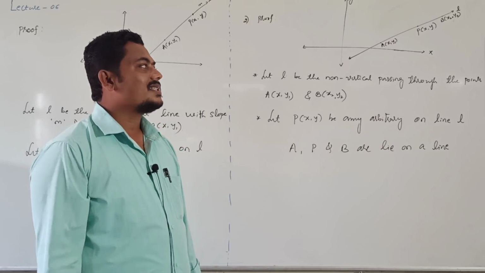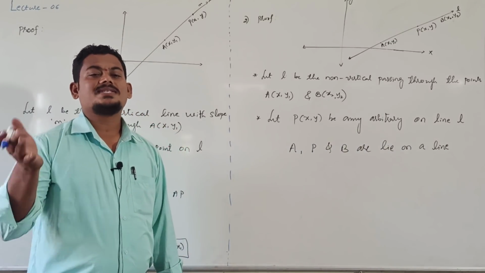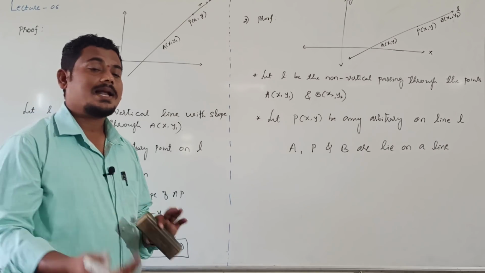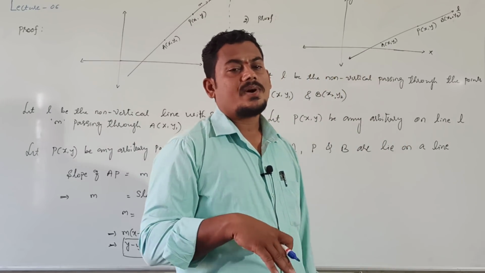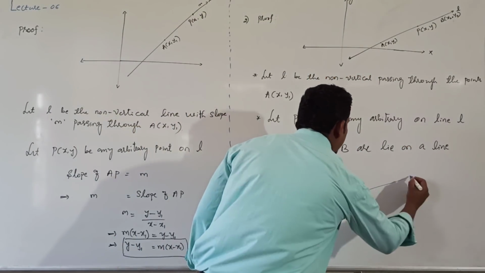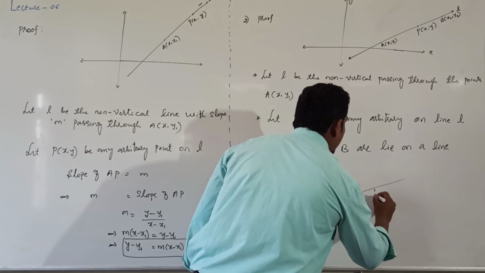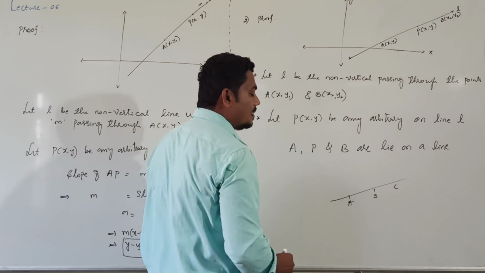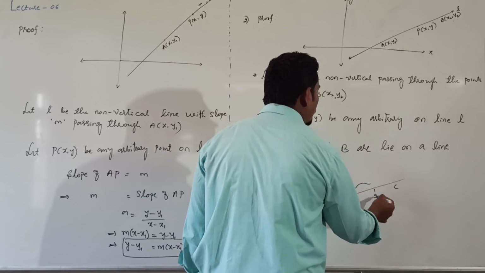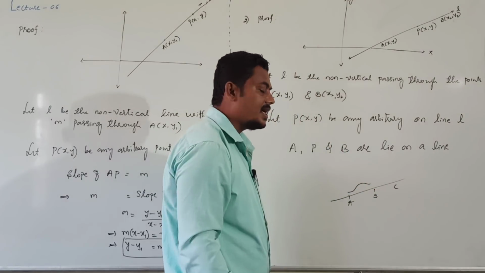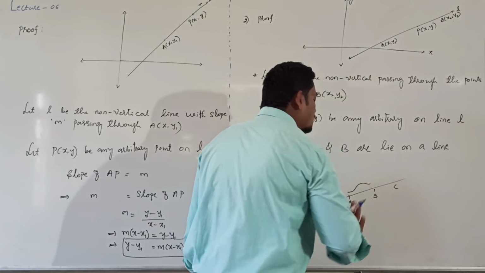If three points are collinear, then slope of AB is equal to slope of BC. Remember this point. Suppose A, B and C are there. For your convenience you can take slope of AB equal to slope of BC, or slope of AB equal to slope of AC.